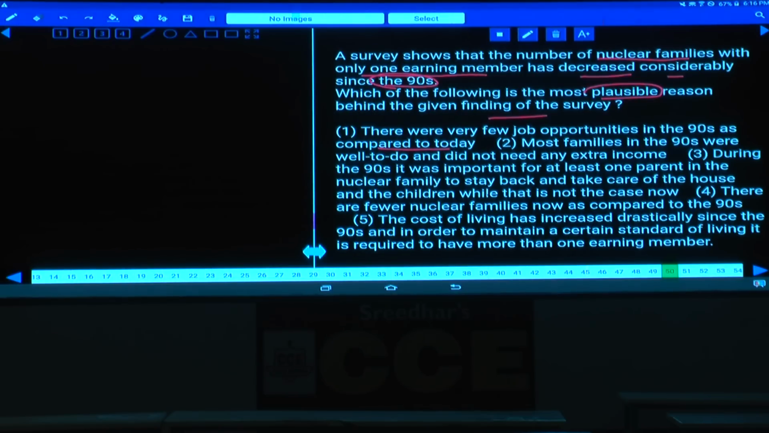Then next one, most families in the 90s were well-to-do and did not need any extra income. Is this the reason? Next one, during the 90s it was important for at least one parent in the nuclear family to stay back and take care of the house and the children? No. And there are fewer nuclear families now as compared to that one, that is also ruled out. The cost of living has increased drastically, underline this word drastically, since the 90s, and in order to maintain a certain standard of living, it is required to have more than one earning member.